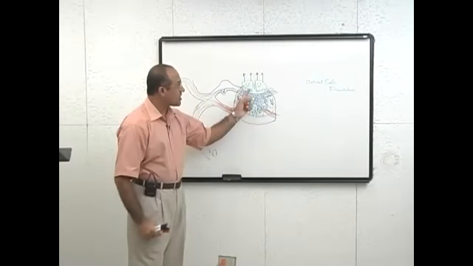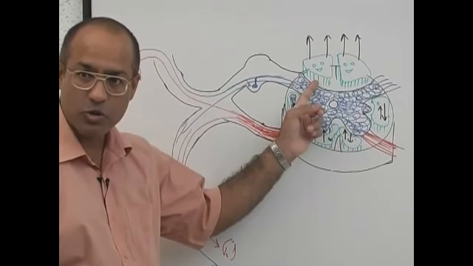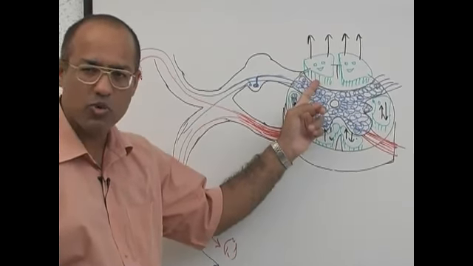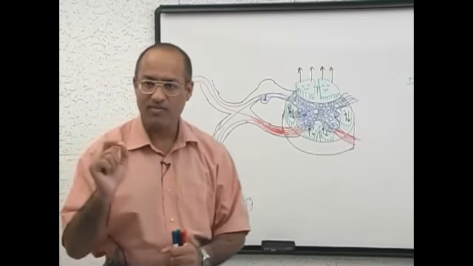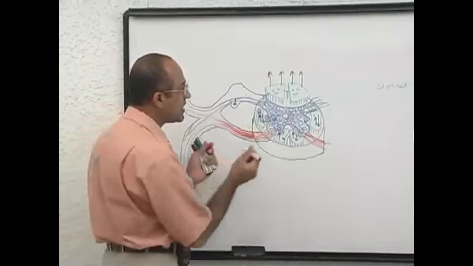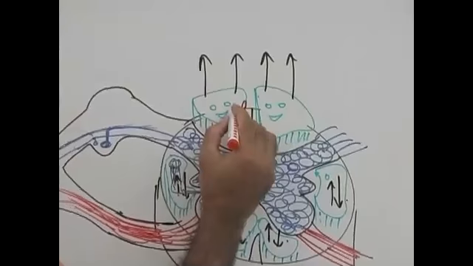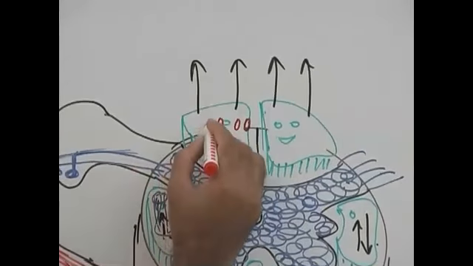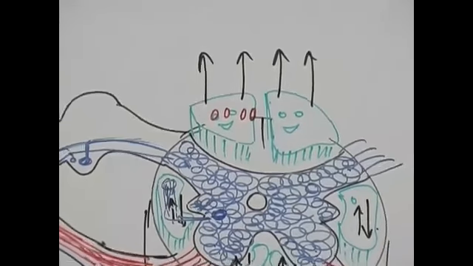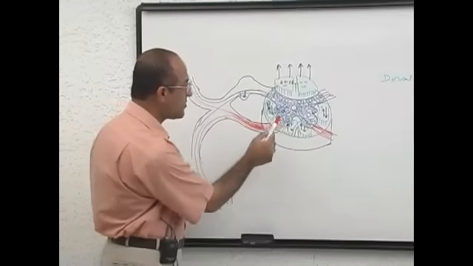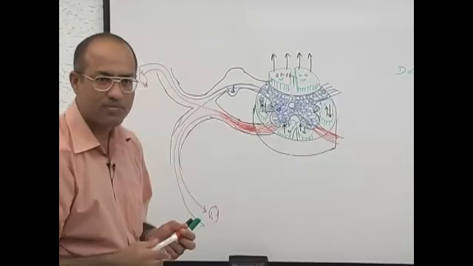The tracts which take information in the dorsal column system take information so well that you can localize everything. For example, maybe this area is taking information from the foot, this from the leg, this from the trunk, and this from the neck. I'm just giving an example. But here, fine touch is going here, crude touch is going here.